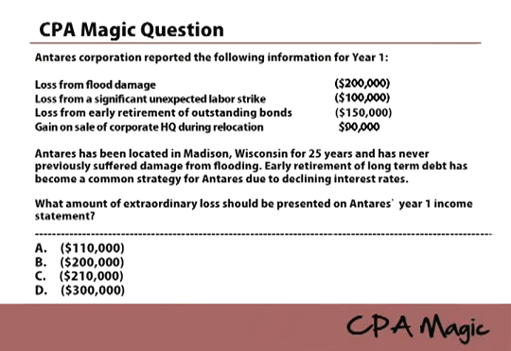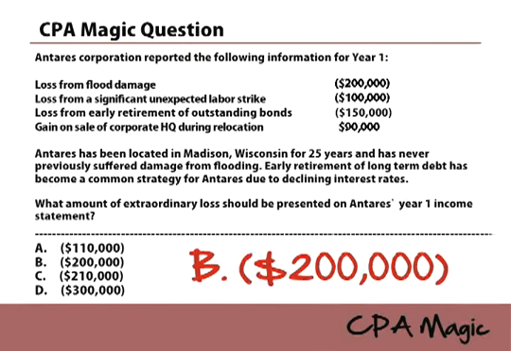And then our fourth item here, gain on sale of corporate HQ during relocation. That's not going to be extraordinary. That's just the gain on the sale of an asset or possibly a discontinued operation. But remember, gains on sales of assets are not extraordinary items. So that's not either. The answer is going to be B, 200,000, the loss from flood damage being the only extraordinary item.